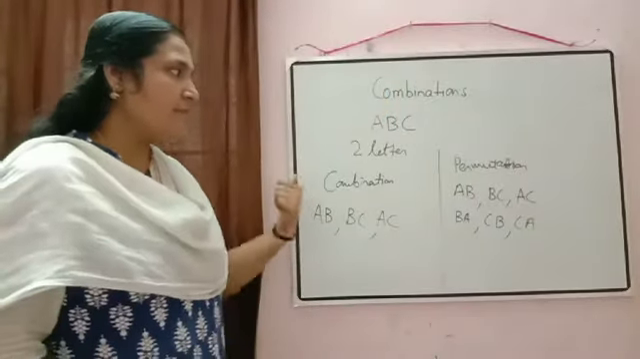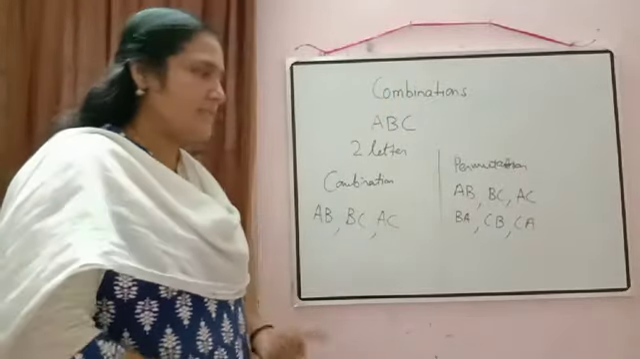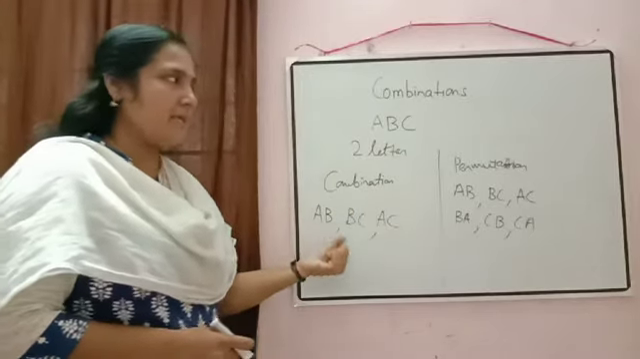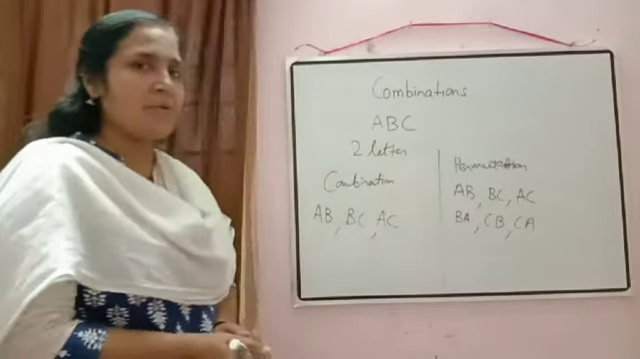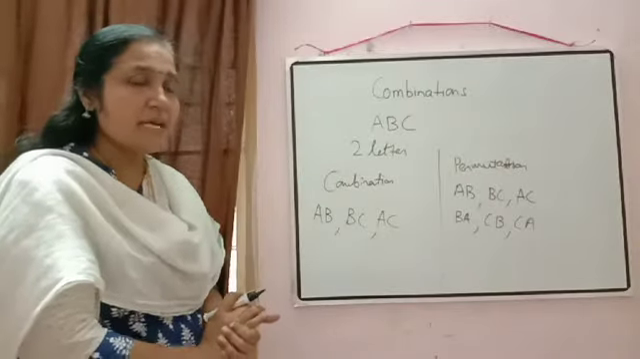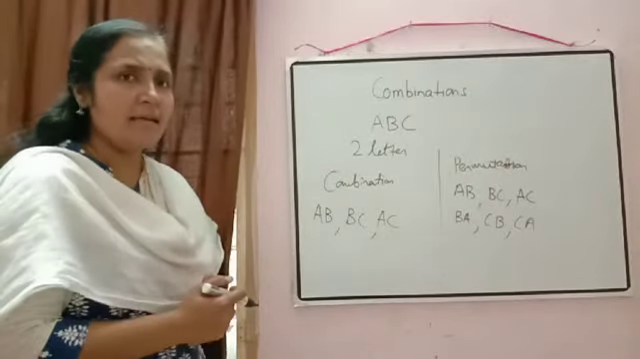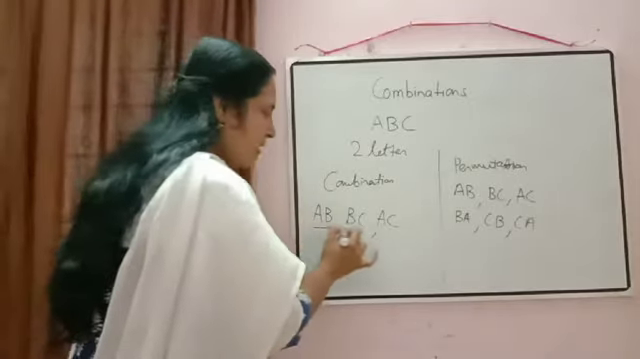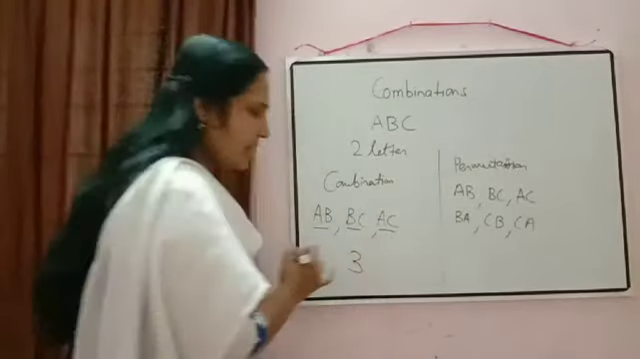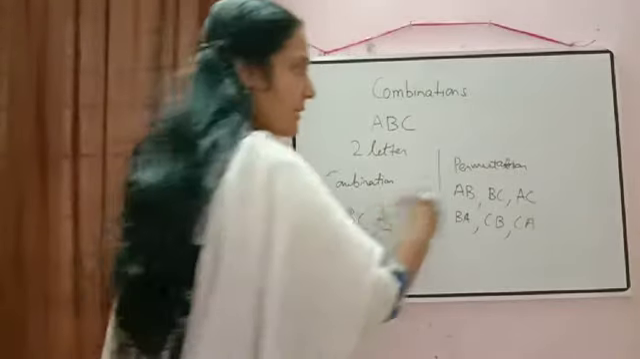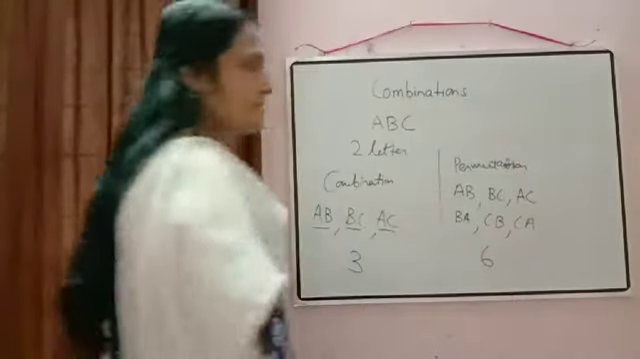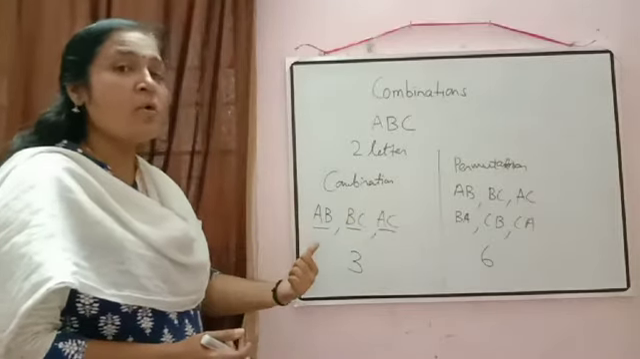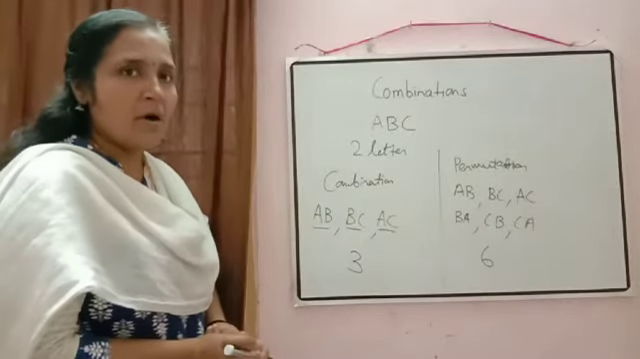So that is the difference in combination and permutation. In combination we just have to do the selection. But in permutation, what we are doing? We are selecting the objects and we are arranging the objects also. So here how many objects are there? Just to check how many combinations we got here? 3. And here how many permutations we got? 6. So always the number of permutations will be more than the number of combinations.